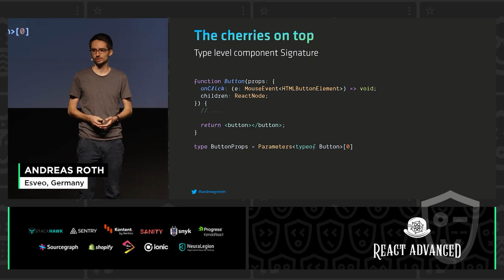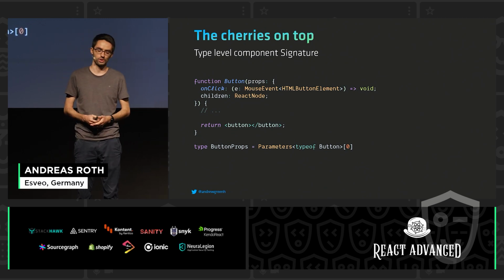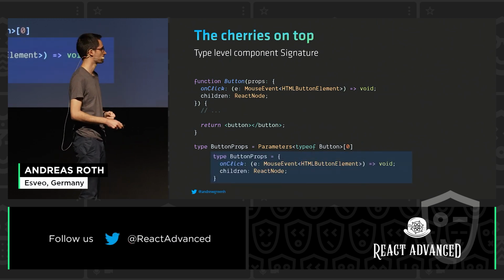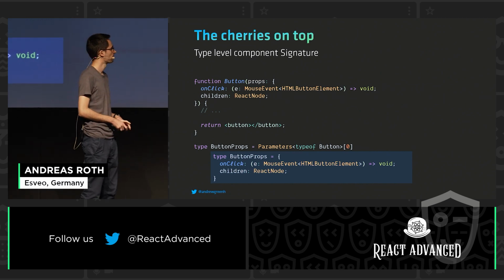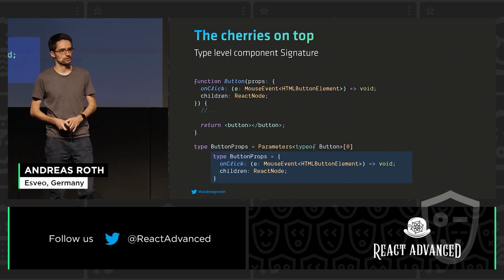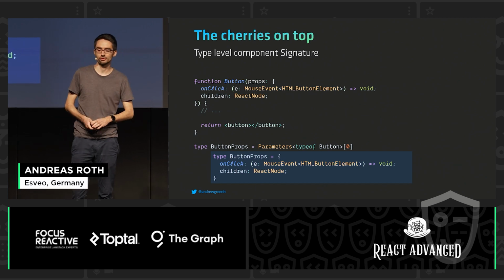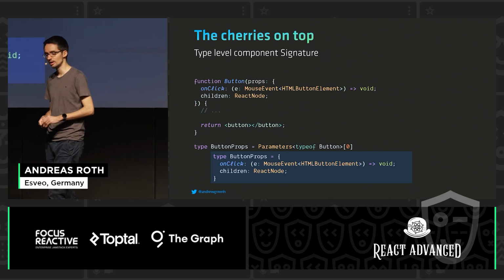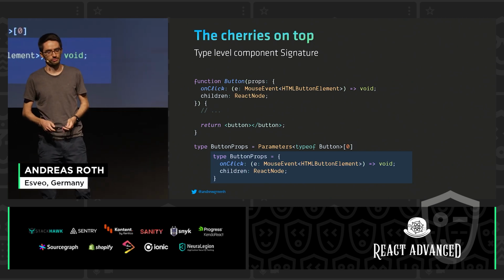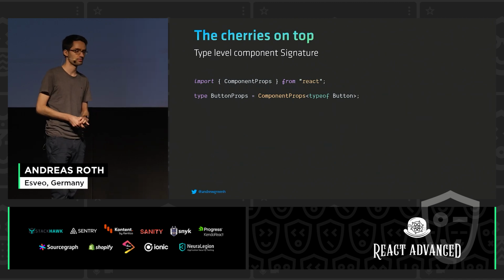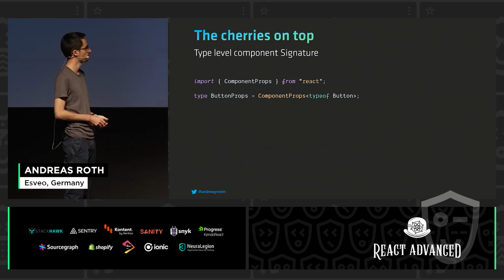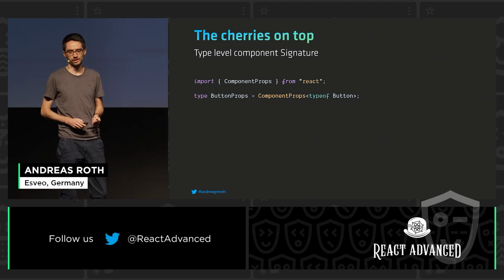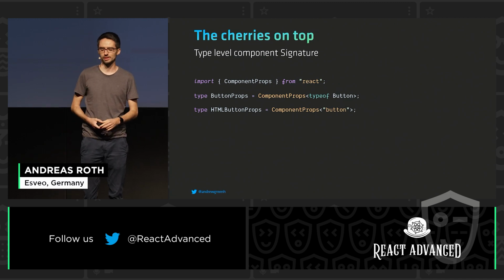So right here in our example, a React component always receives one argument, the props object, so we use index 0 to extract the props of our button component. So just because the library author decided to not directly export the type of the button component, we can still access it with Parameters. However, right now, this only works with function components, but luckily, the React type definitions export a helper type called ComponentProps that we can use to access the props of function components, of class components, and of the built-in HTML elements.